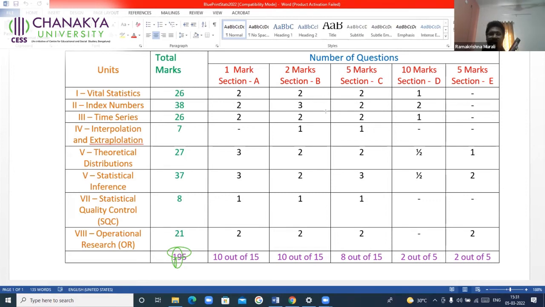Then come to section C. The first 2 are from vital statistics. Read both the problems and analyze what exactly you are asked to calculate. Is it GRR or NRR or TFR? What are you asked to calculate? Mark 2 questions. By the time you analyze and mark these 2, your 15 minutes will be over, either by reading only section D or section A, or 1 or 2 problems in section D. You will not get to more than that. In 15 minutes, you can read, analyze and understand only 5 to 6 problems, not more than that.